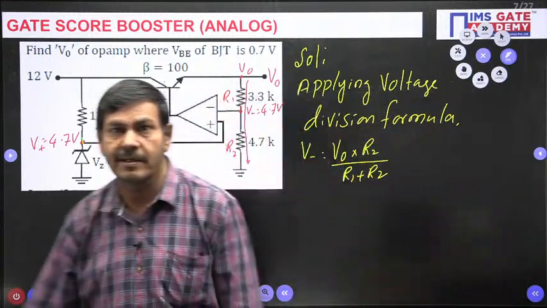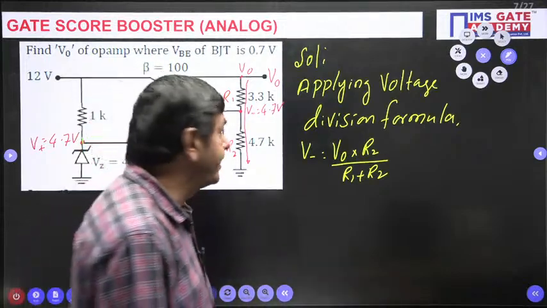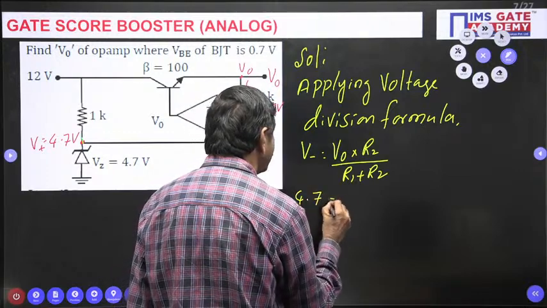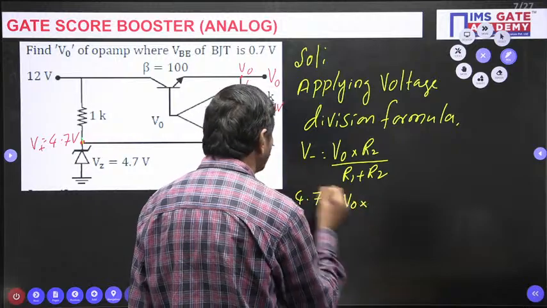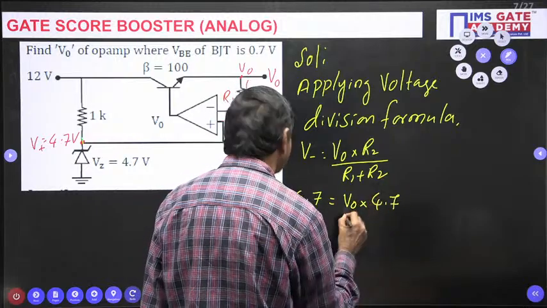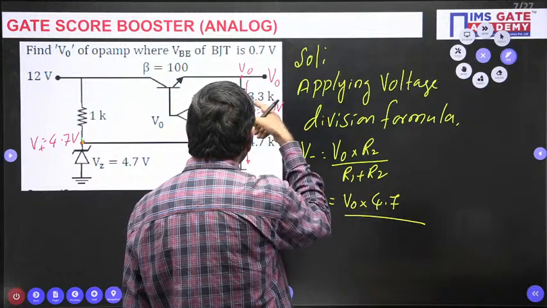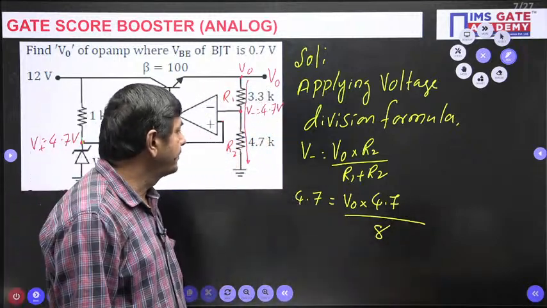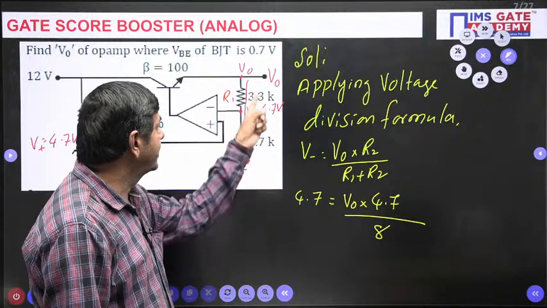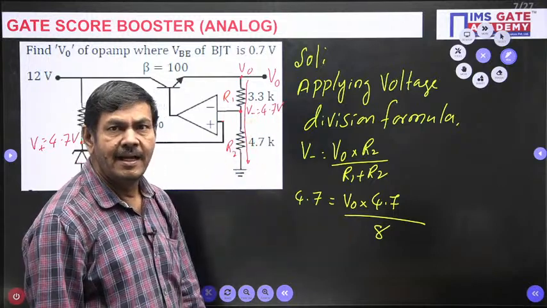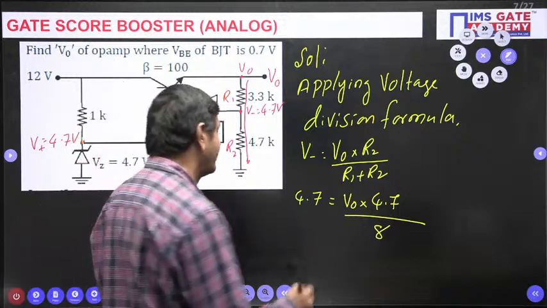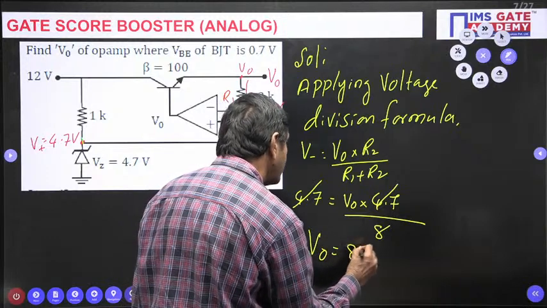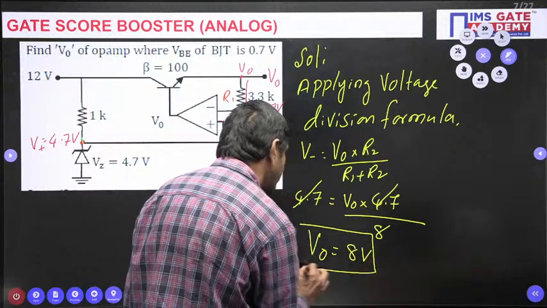There you can substitute directly. V minus is 4.7, no doubt. V naught is required. R2 is 4.7 K, so K cancels. V naught into 4.7 by 3.3 plus 4.7, that is 8. On both sides I can cancel 4.7. Finally, V naught is 8 volts here. This is the solution for this question.